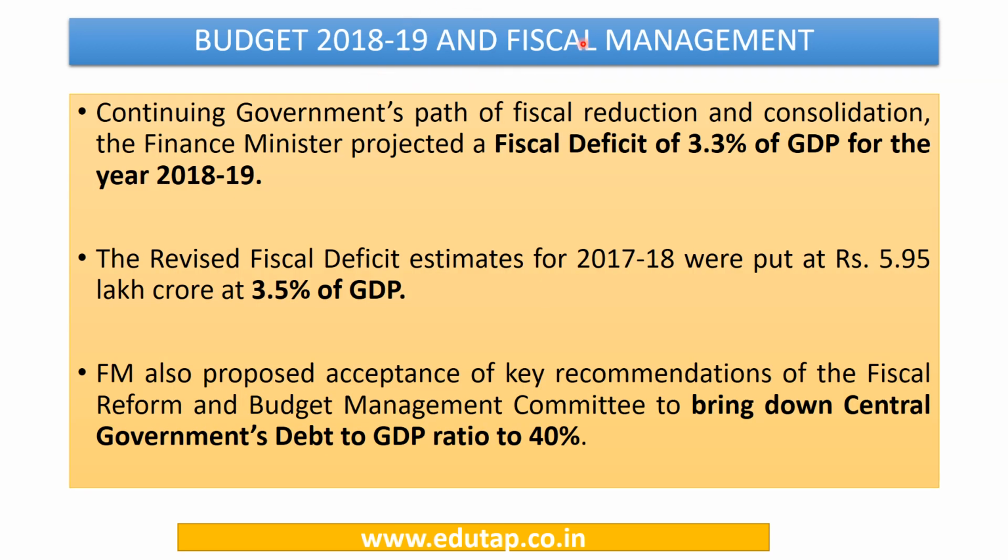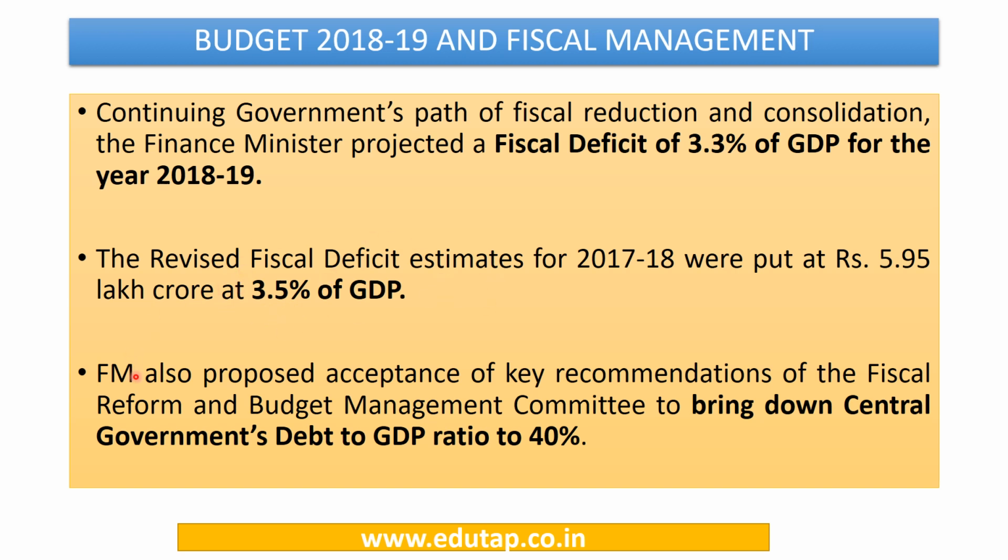Now with regard to the fiscal management, the Union Budget 2018-19 talks about the government's path of fiscal reduction and consolidation, and in this regard the Finance Minister has projected a fiscal deficit target of 3.3% of GDP for the year 2018-19. So this is the target for the year 2018-19, 3.3%, this we have to remember. And the revised fiscal deficit estimates for 2017-18, they were put at rupees 5.95 lakh crore, which is around 3.5% of GDP. So fiscal deficit estimates for 2017-18, they are around 3.5% of GDP.